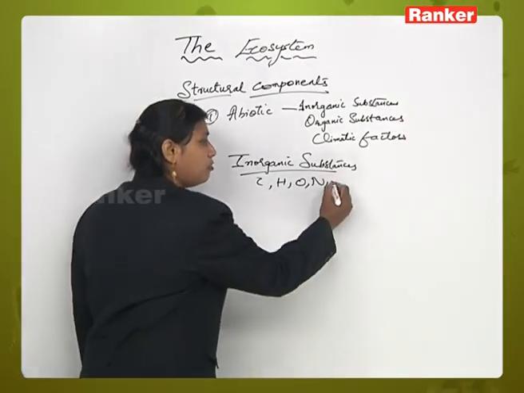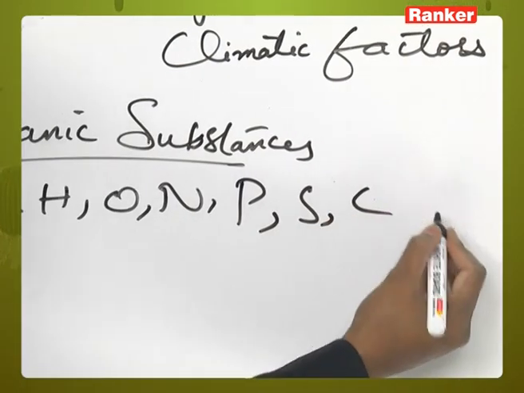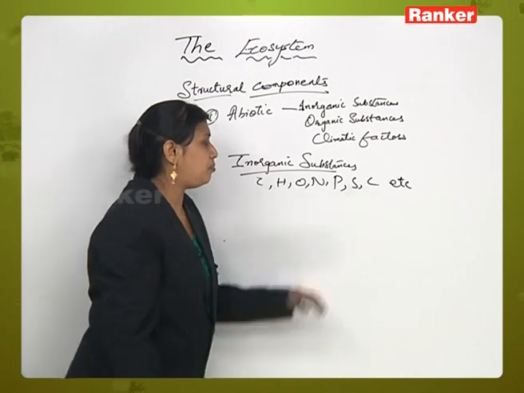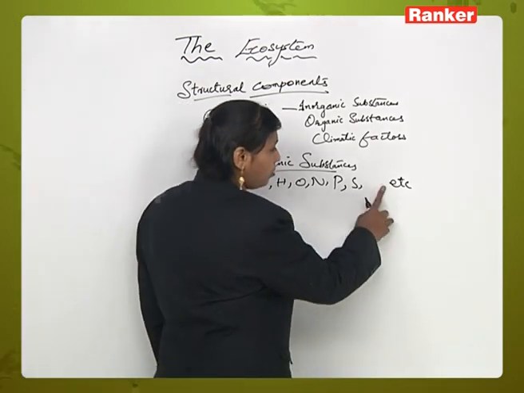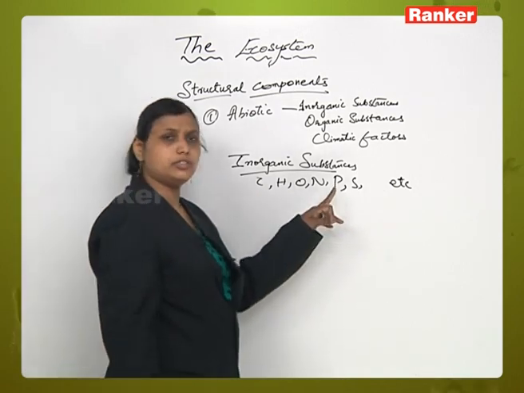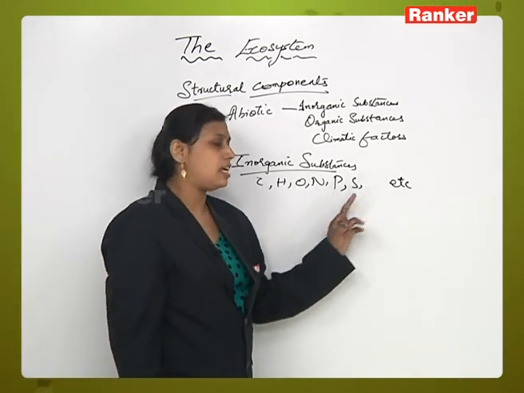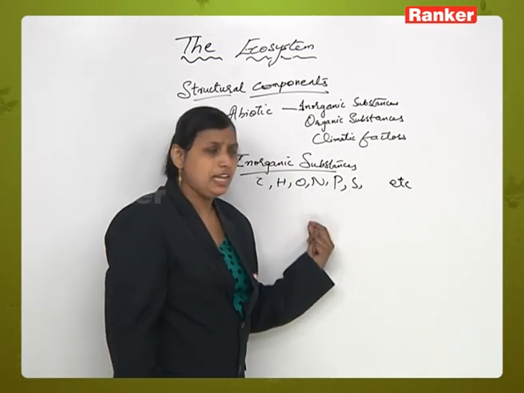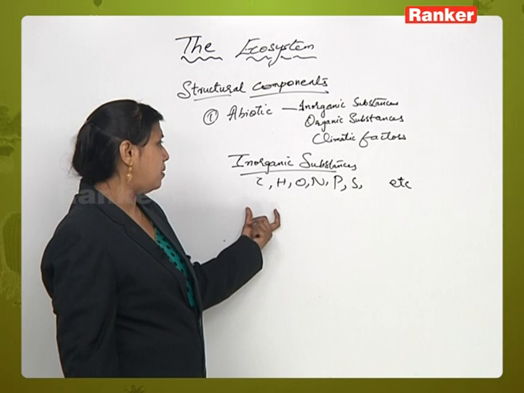It can be in the form of phosphorus, sulfur, etc. All these will come under inorganic. So see, it is already written here: carbon, hydrogen, oxygen, nitrogen, phosphorus, sulfur, etc. All these are considered as the different inorganic substances which are present, and these are absorbed by the plants.